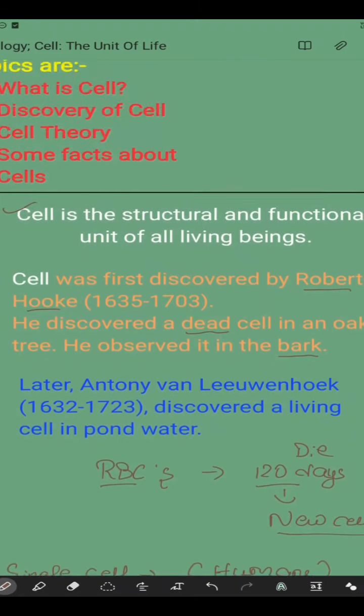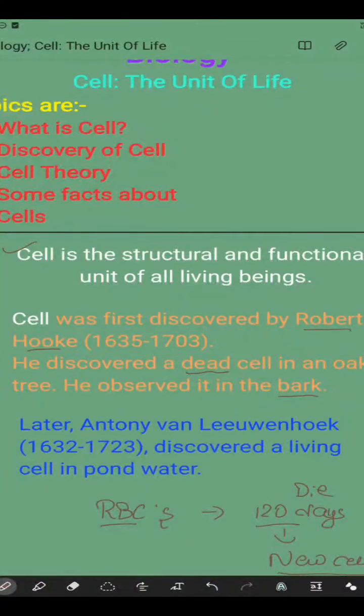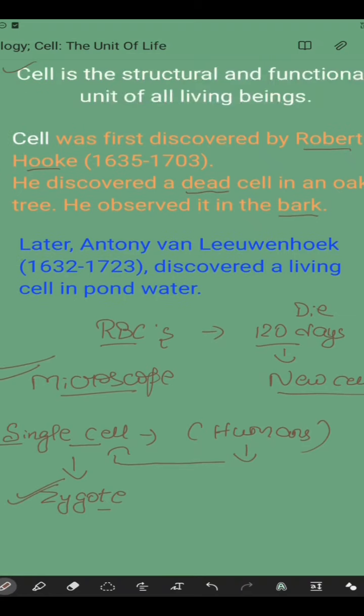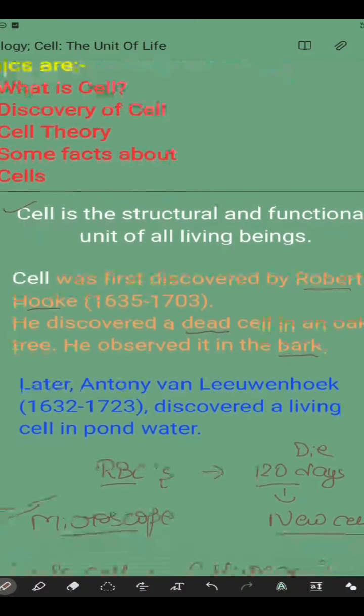So, I hope the discovery of cell is clear to you. Basically, what we need to understand is that we cannot see cell with our naked eyes, and we need a microscopic object to see it. Microscope, I will bring a video on this also, but first I will complete this topic. Now, discovery of cell, let me repeat once more: Robert Hooke discovered the first cell and he discovered a dead cell. Then Anthony van Leeuwenhoek discovered a living cell. He was the person who discovered a living cell as well as constructed the first microscope.